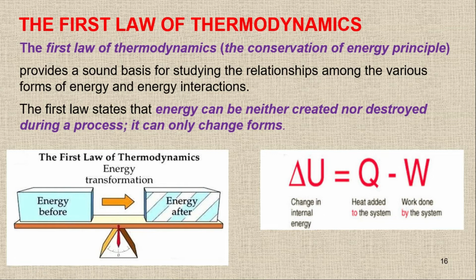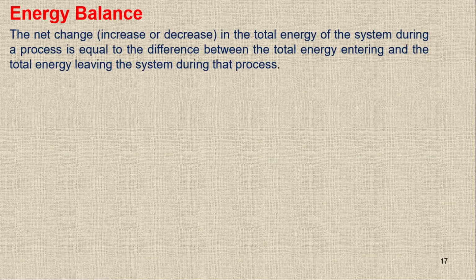In this course, I'm not using this one. Rather, I'm using the alternate approach, and I'm simply using the energy balance. So what is the energy balance? The energy in to the system minus the energy out from the system will be equal to the change in the energy of the system. So the net change, increase or decrease, in the total energy of the system during a process is equal to the difference between the total energy entering and the total energy leaving the system during that process.